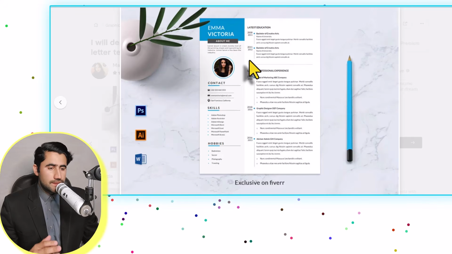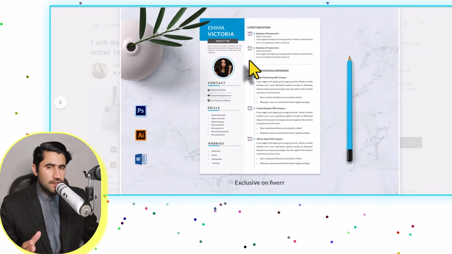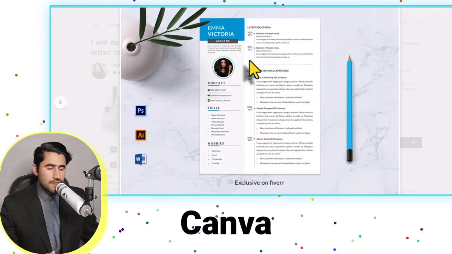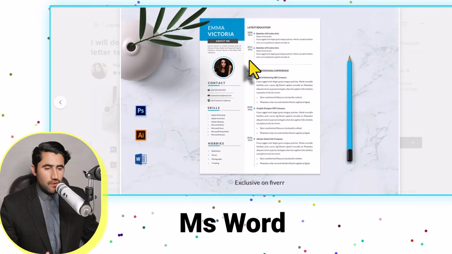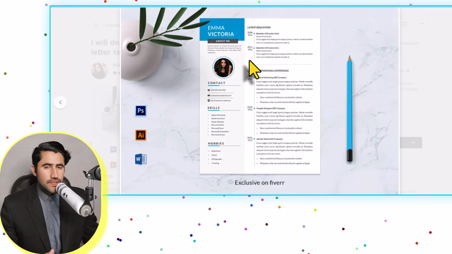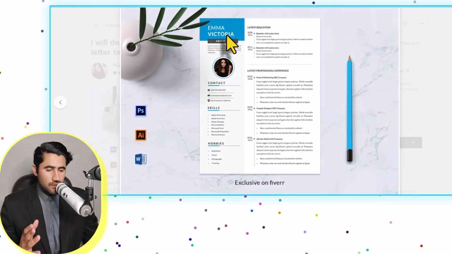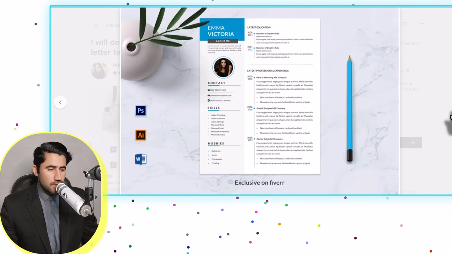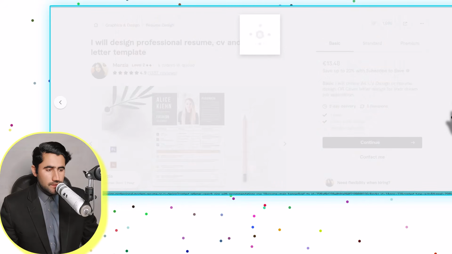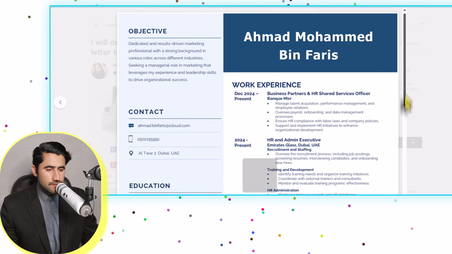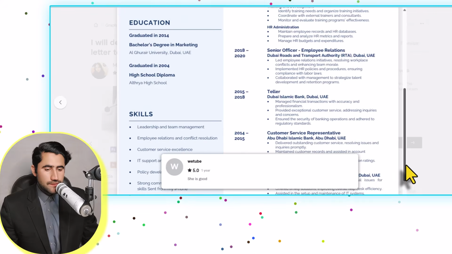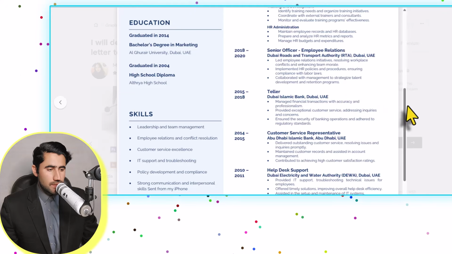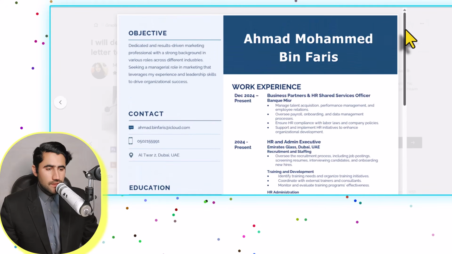You can copy this CV, redesign it, and learn the way they have created it. It's very simple. You can design that on Canva, you can design that in MS Word, it is up to you which one you like. You can even create the CV on Photoshop. It's up to you which one you feel comfortable with. If I click next, you can see this is another CV which has been created by this freelancer 1 year ago. This was the CV which this freelancer created for a client, and you can see how simple it is.